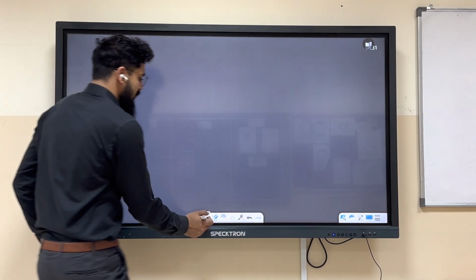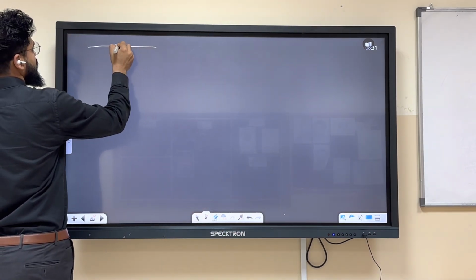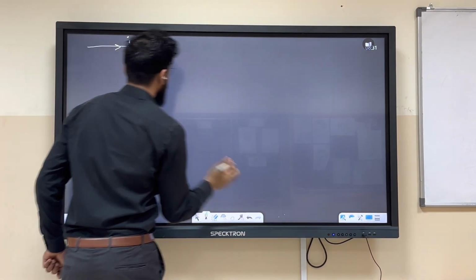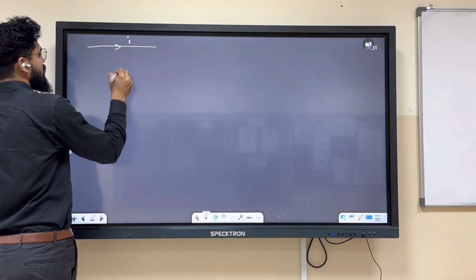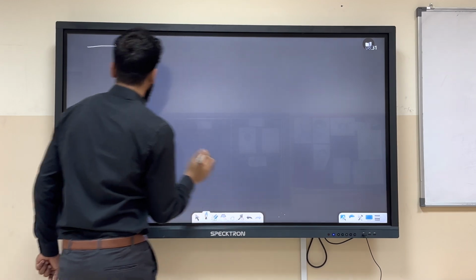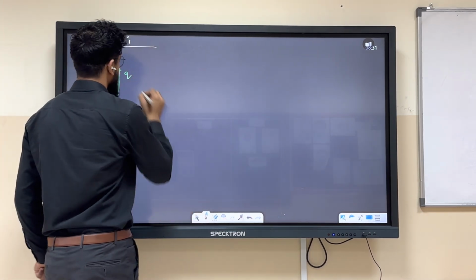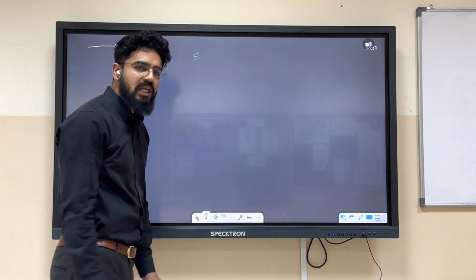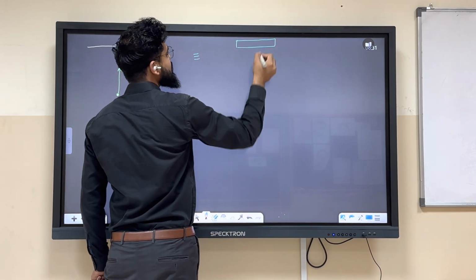So, what I was trying to say is this: if this is the current and a charge is moving like this, can we say it is moving with velocity? Can we say it is analogically equivalent to this wire acting as some magnet?